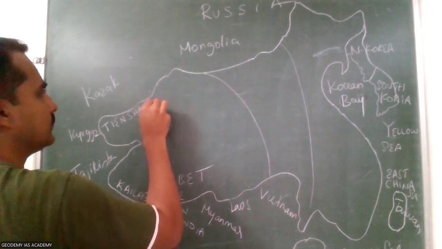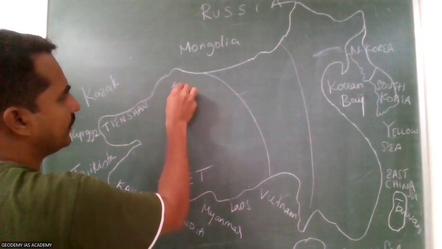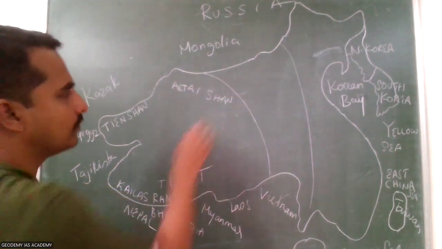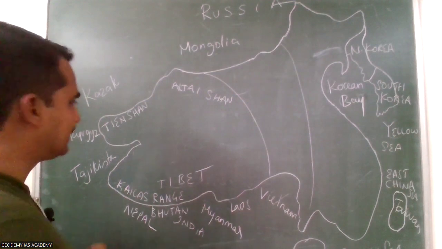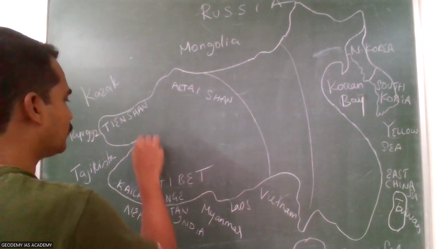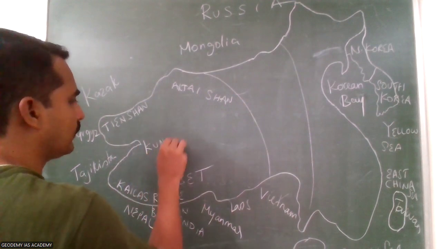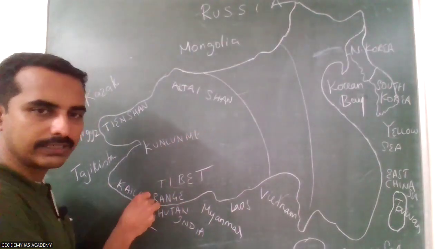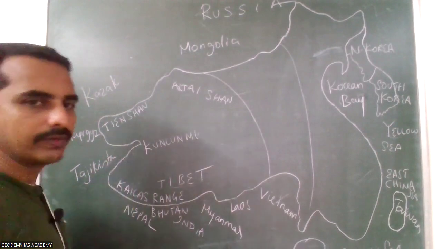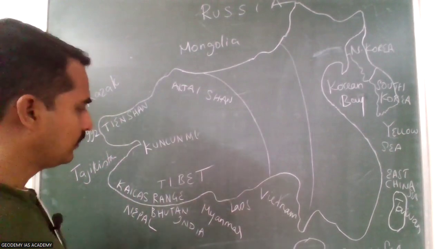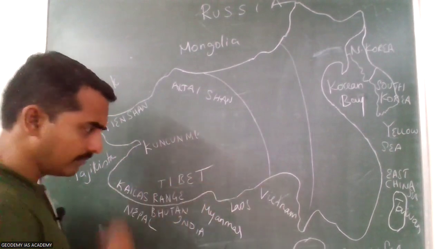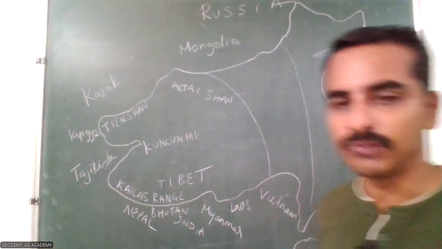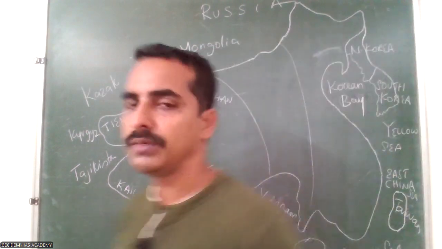And here it is the Tian Shan mountain, and the Altai mountain on the Mongolian boundary, and here it is the Kunlun mountain. So between the Kunlun mountain and the Kailas Range, it is the Tibet Plateau. In the geosyncline concept, it is the median mass.